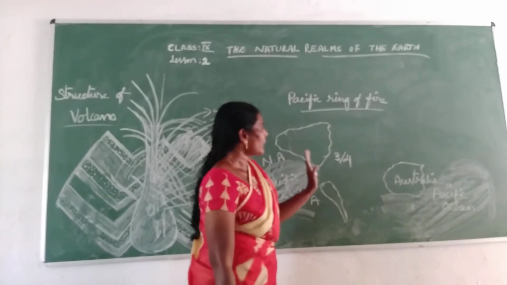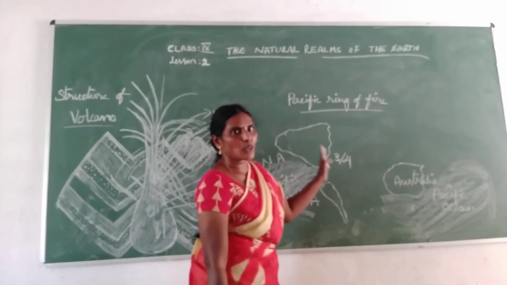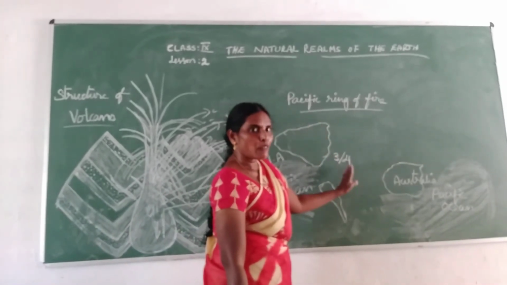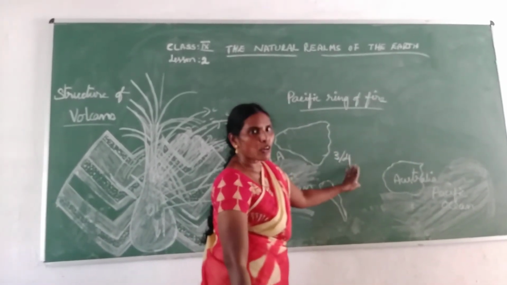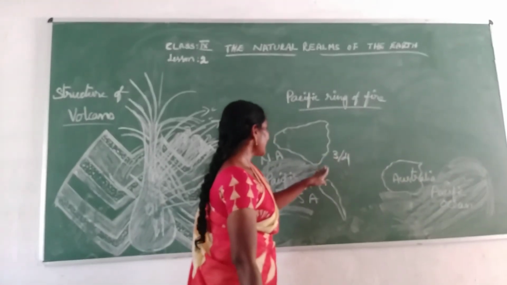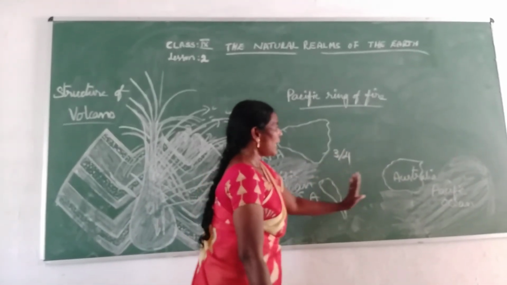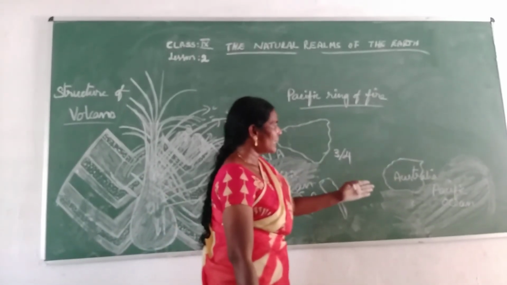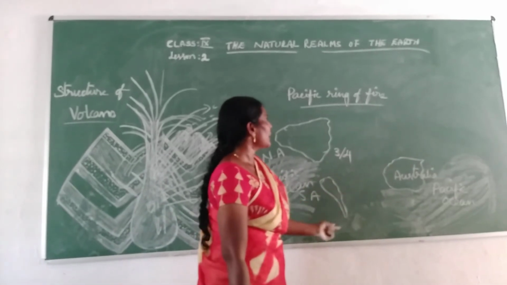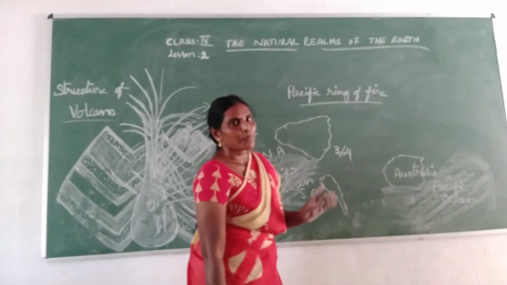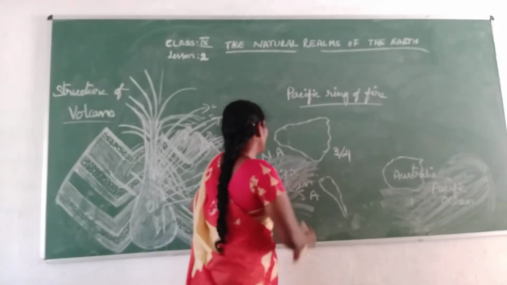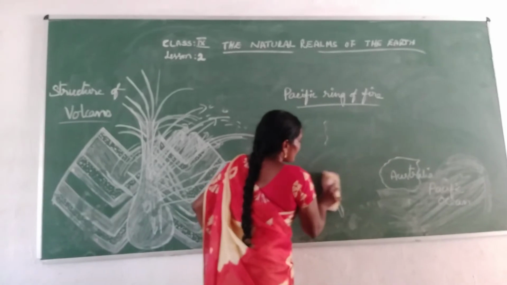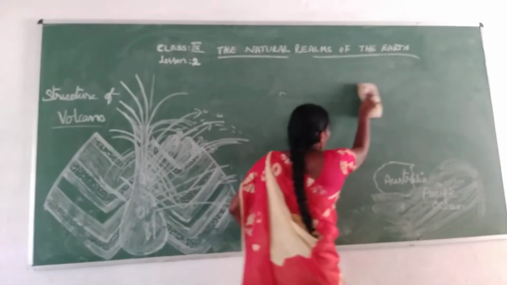Okay, children. What is the Pacific Ring of Fire? It is called Ring of Fire because of 3 by 4 volcanoes. Out of 4 volcanoes, a maximum of 3 occur in this Pacific Ocean area only. That is the reason this area is called the Pacific Ring of Fire. Okay. Then we are going to learn another topic, the external process.